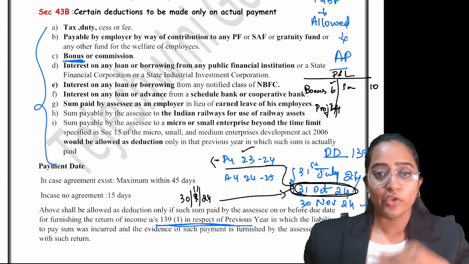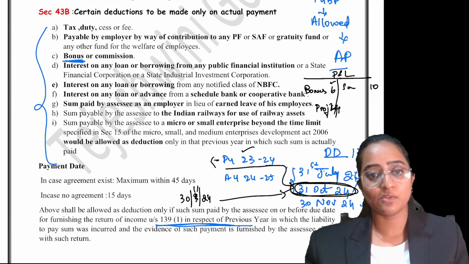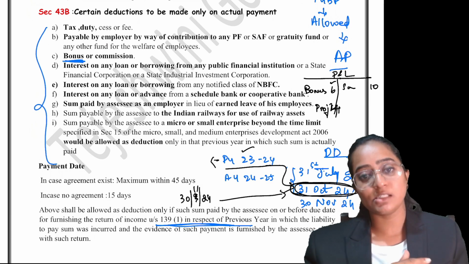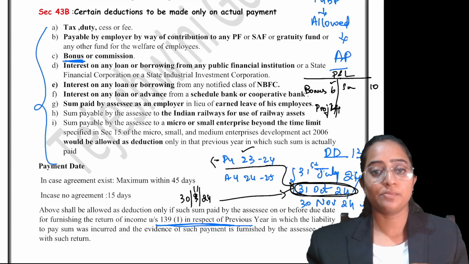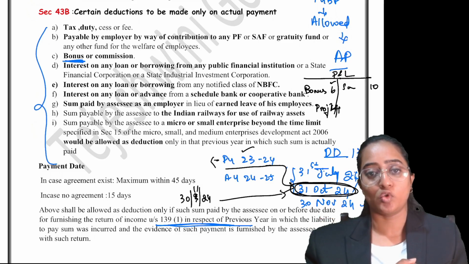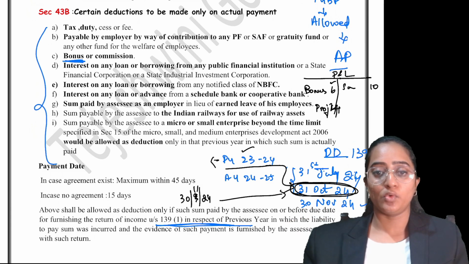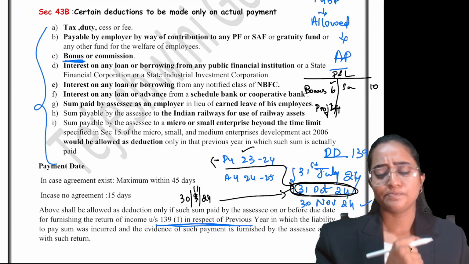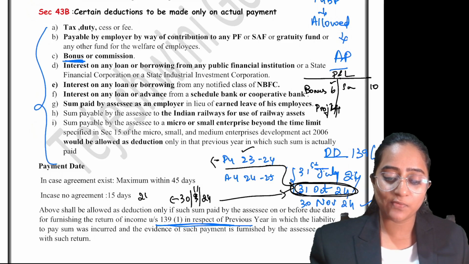I'll repeat. If you pay on or before the due date of return filing under section 139 subsection 1, that is 31st October, in my example, you will get the entire 6 lakh as deduction. Suppose you don't pay within 31st October 2024, you pay it after the due date. Then which PY did this fellow pay in? This fellow paid late, in PY 24-25, that is the AY 25-26.